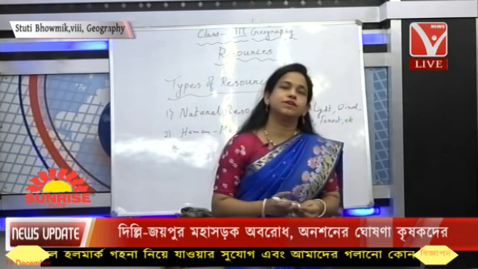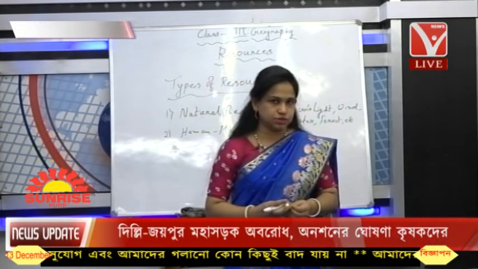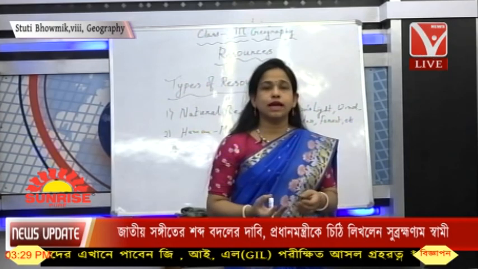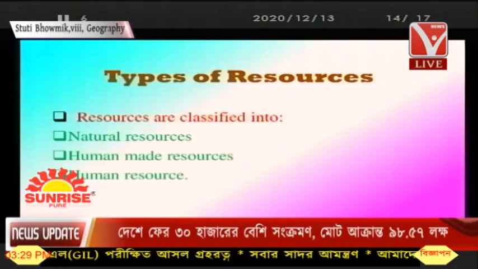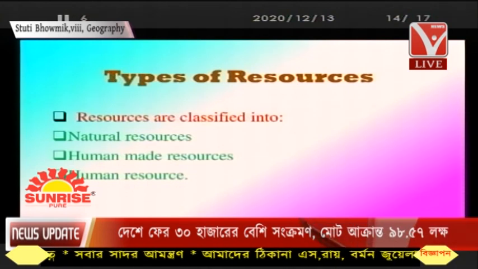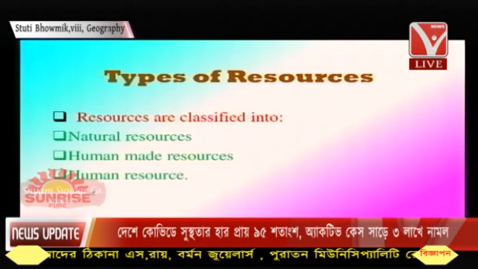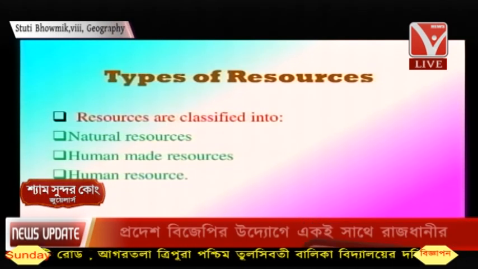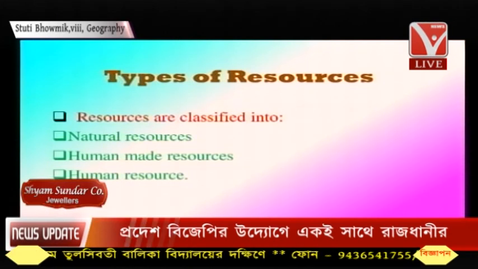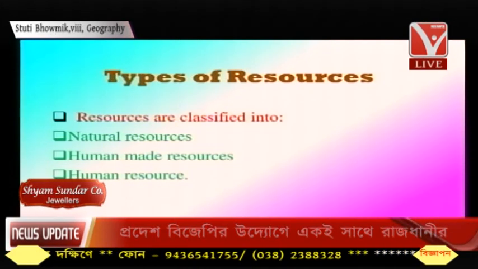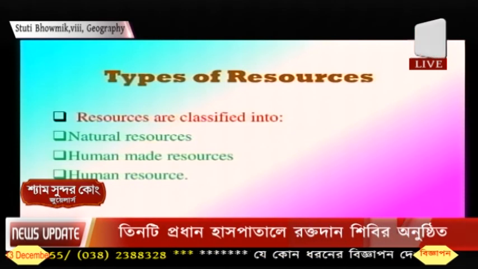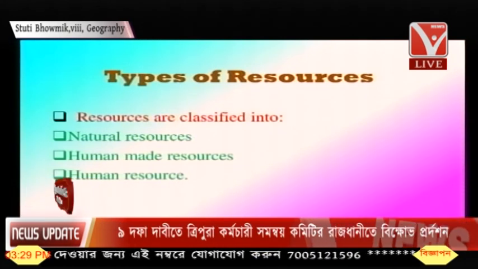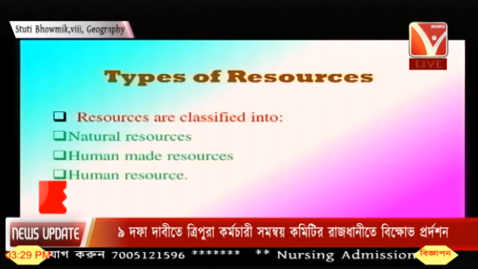Then moving on to the next one, we can see about the types of natural resources. All right, we'll see into the types of natural resources that will come onto your screen right now. So what are the types of natural resources? The level of development. Natural resources are classified into different groups depending on what? Depending on the level of development, on their origin, on their stock, distribution, all these things. Okay. These natural resources are divided on various things. What are the criteria or bases on which these are divided? These natural resources are classified into different groups on their level of development, origin, stock and distribution.